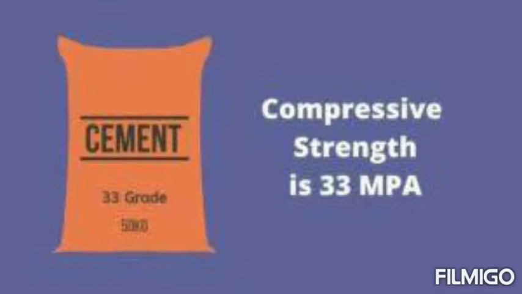This kind of cement has low strength. That's why it is used for unimportant construction works and temporary construction works. Unimportant means it is mainly used for ground leveling and temporary shed constructions.